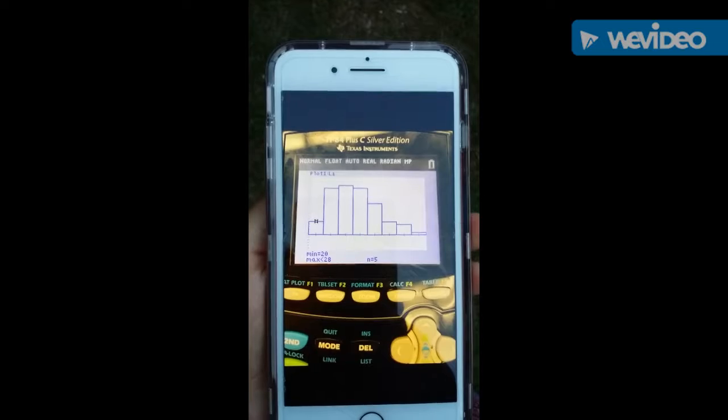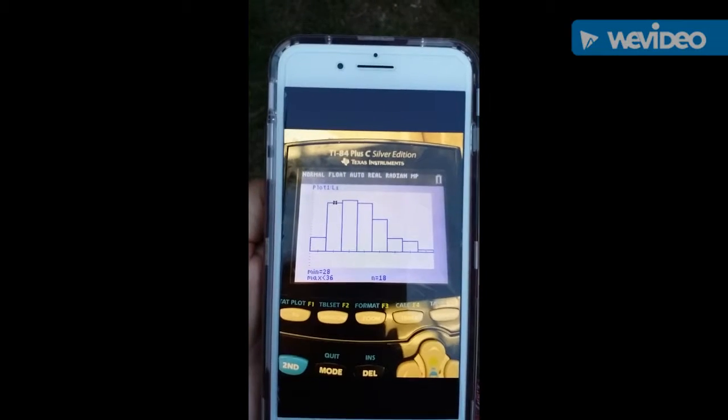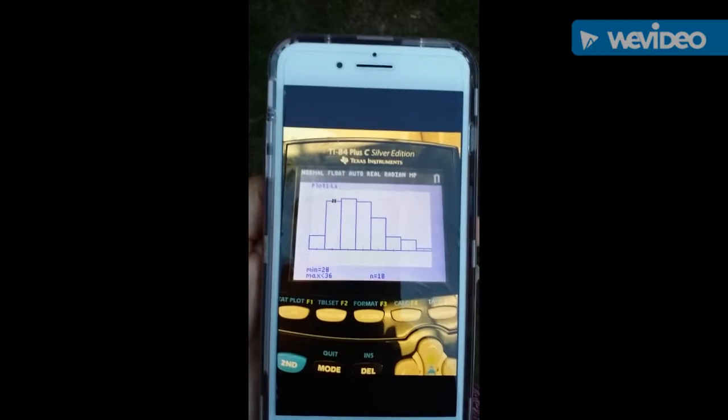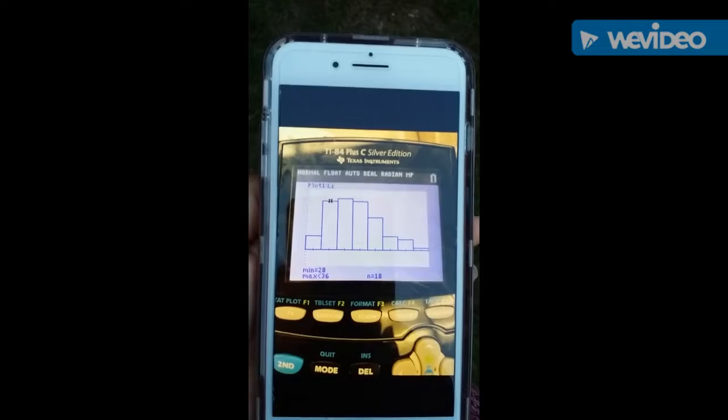Thank you, Jaramillo. Our second question was, on average, how many hours of physical activity do you perform per week? And we used a histogram and scatter plot to represent our data. The minimum is 20 and the max is 28 hours. The second bar, the minimum is 28 and the max is 36 hours.